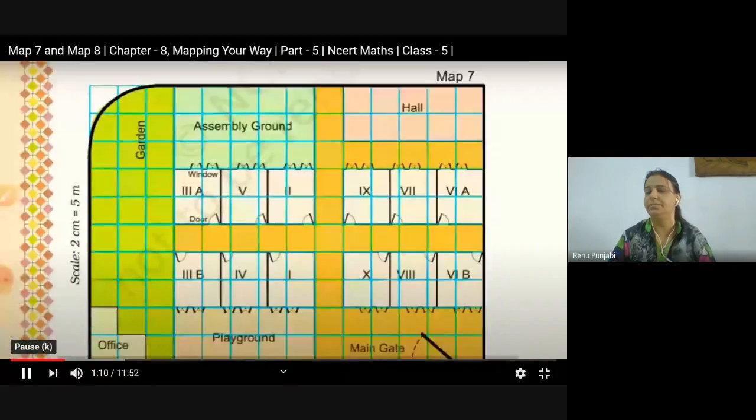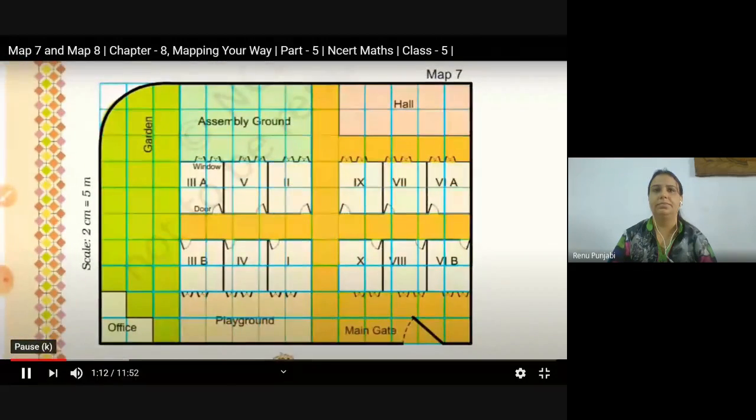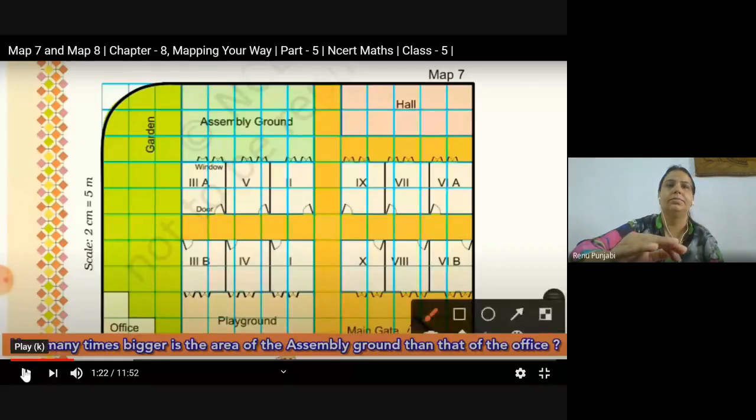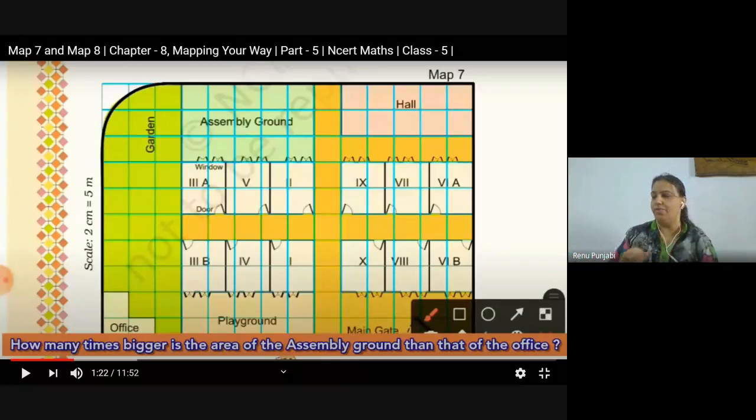The first question is: how many times bigger is the area of the assembly ground than that of the office?